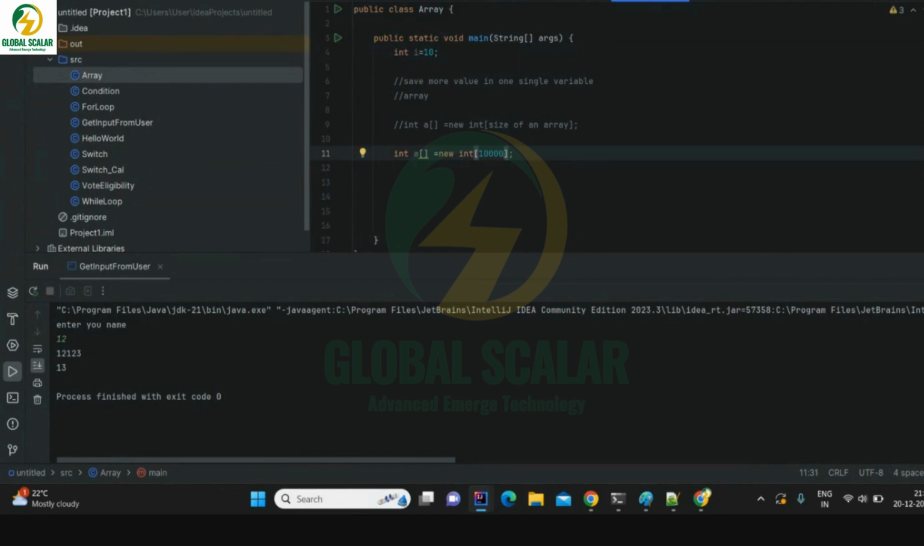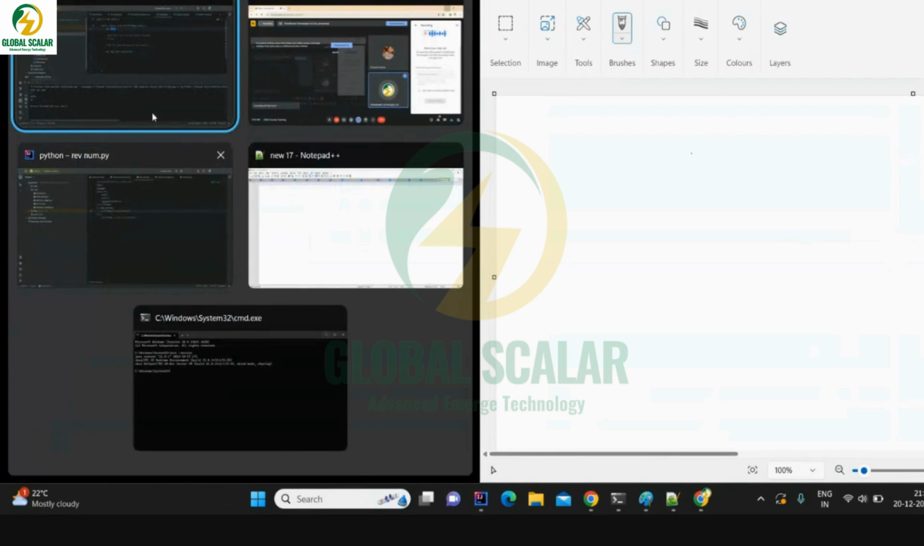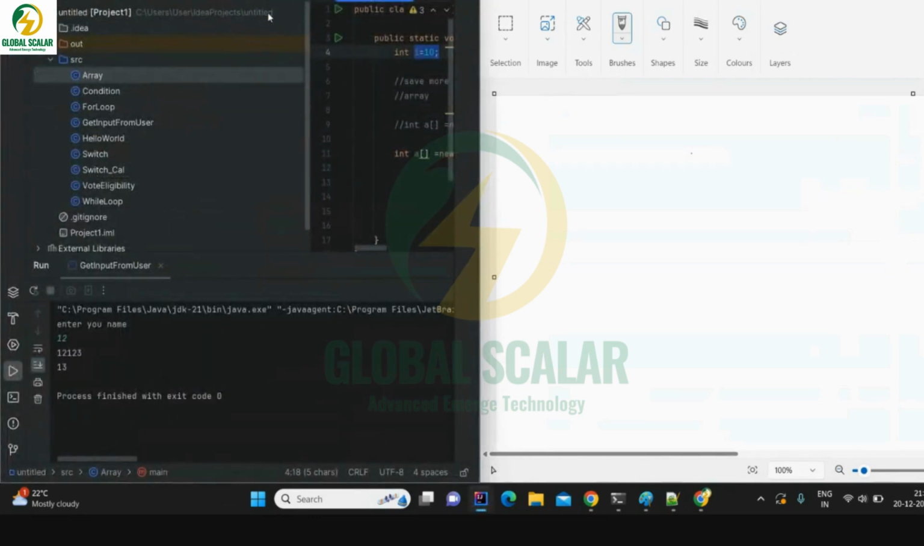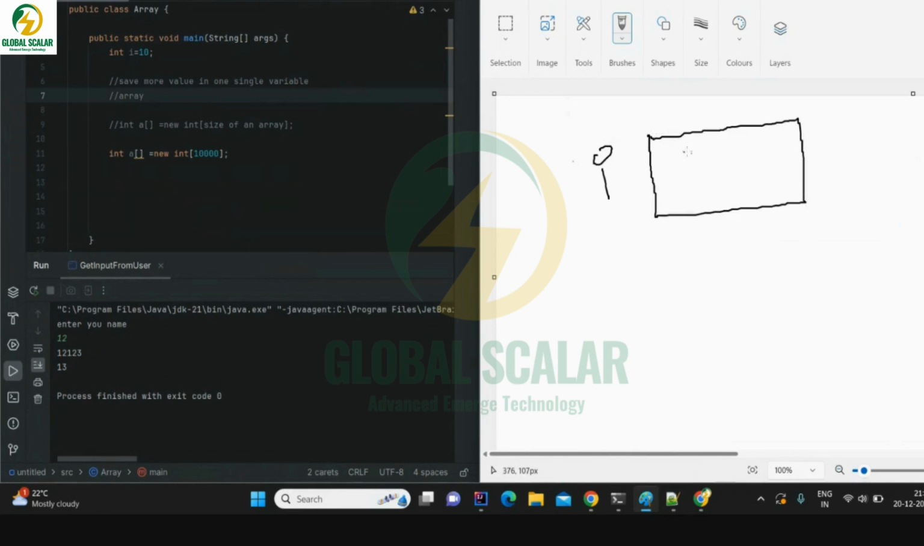Okay. What happens internally? Suppose you see i, what happens internally inside i? What is happening? So when I define a variable i, in memory a block is created for i, and inside that memory block it will just store 10. That's it, over.